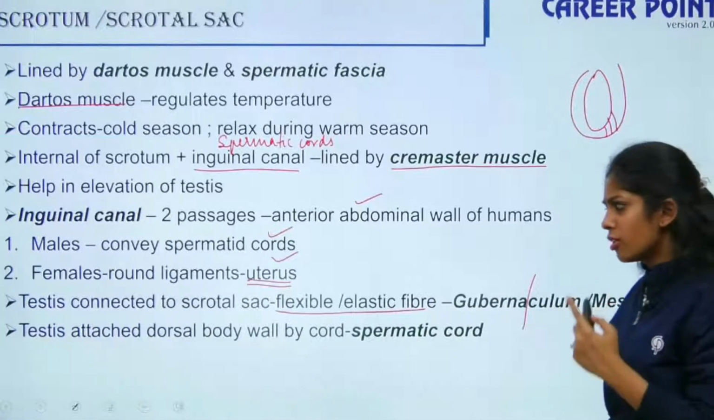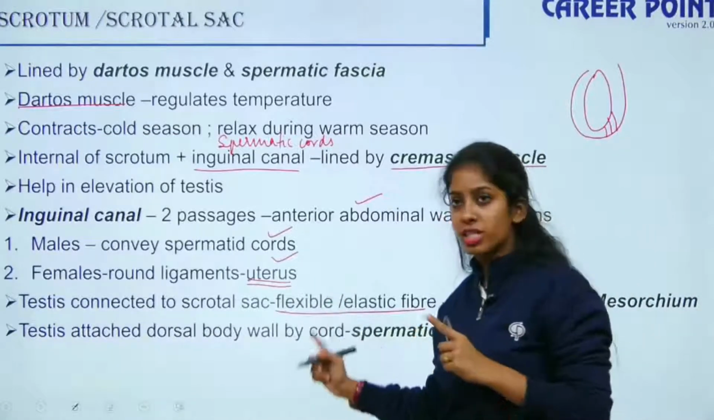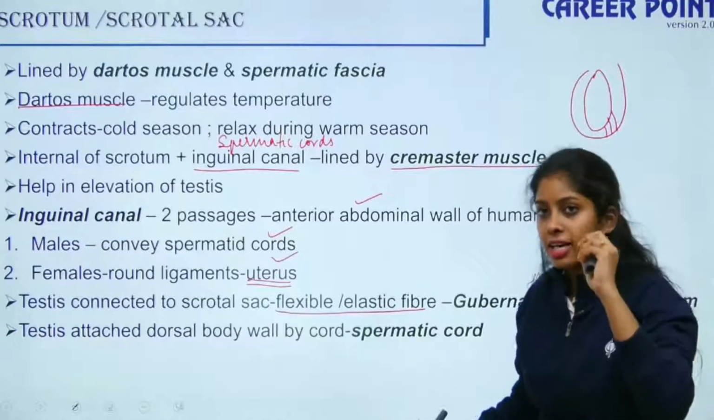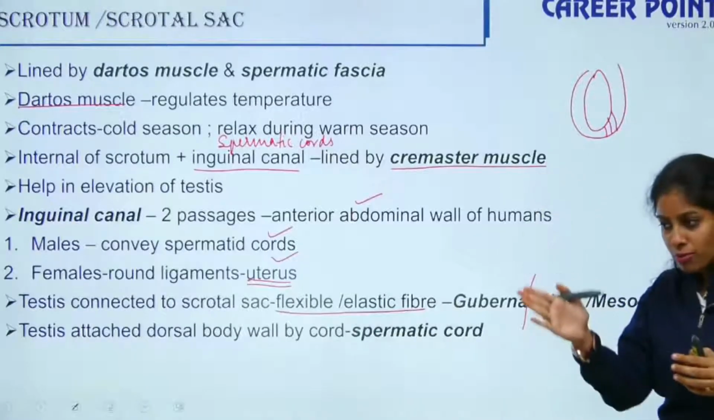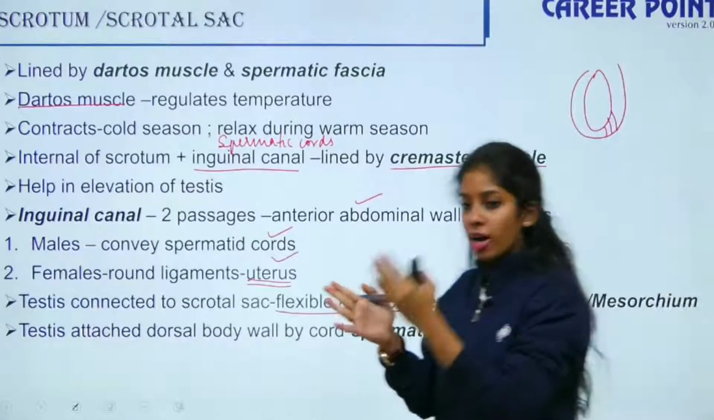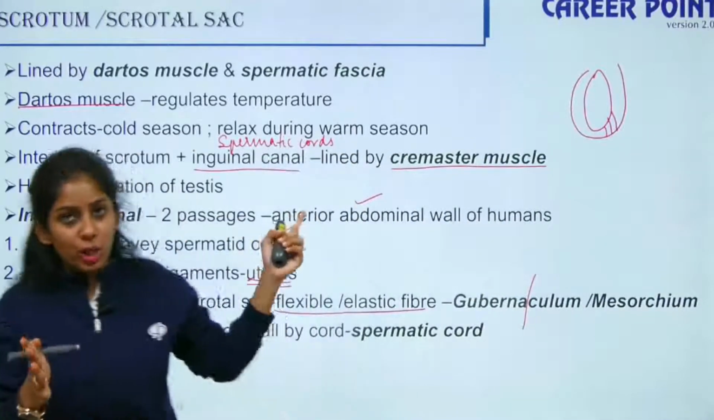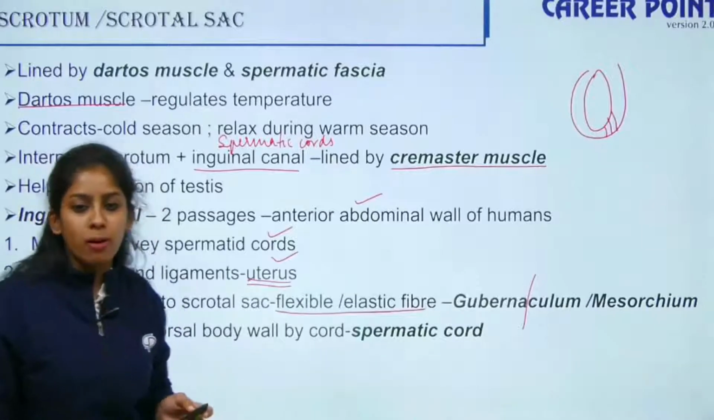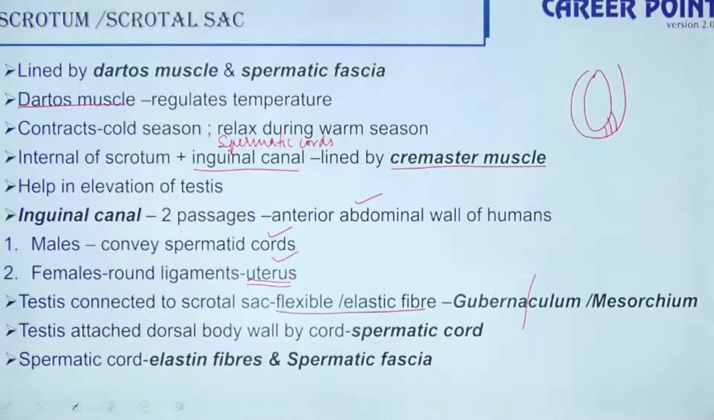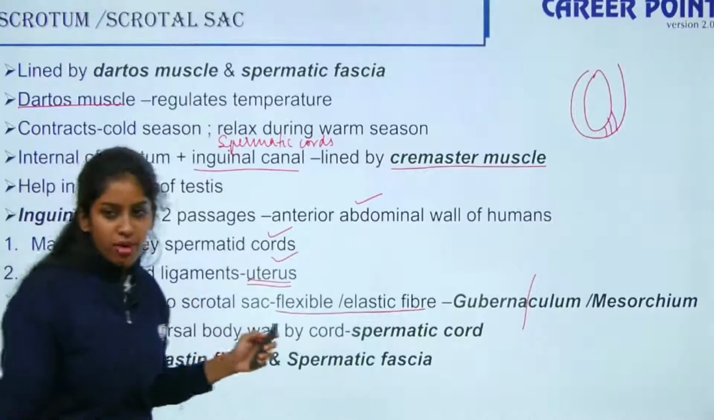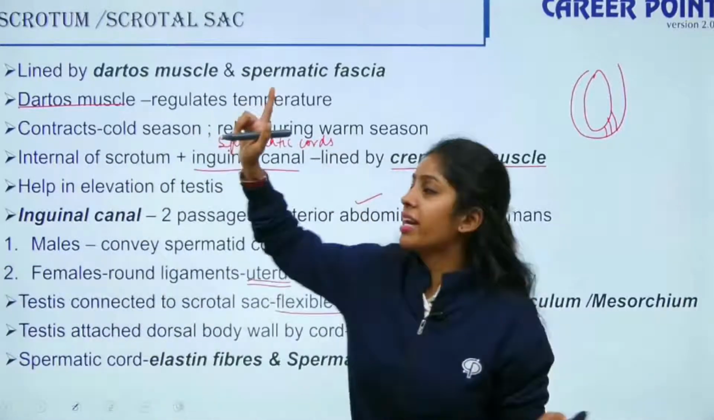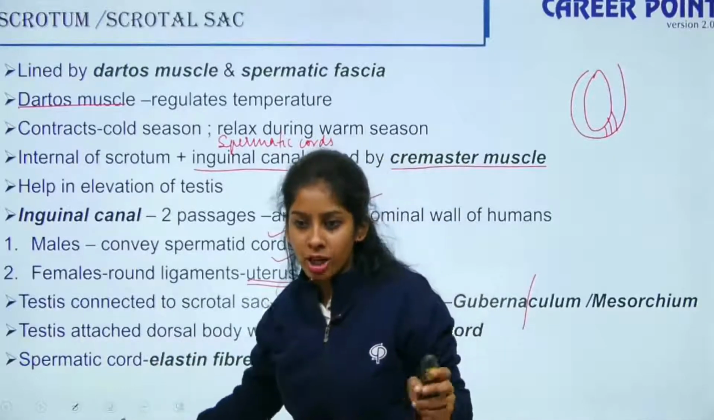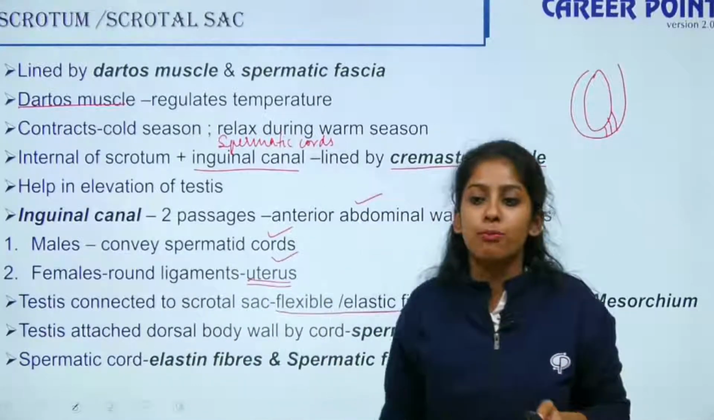Testis is attached to the dorsal body wall by spermatic cords. So you have your abdominal wall. On the front portion, it is attached by the inguinal canal, and on the dorsal side, it is attached by special spermatic cords. Spermatic cords are elastic fibers, and they consist of the spermatic fascia. This spermatic fascia forms the spermatic cords that are attached to the dorsal abdominal wall.